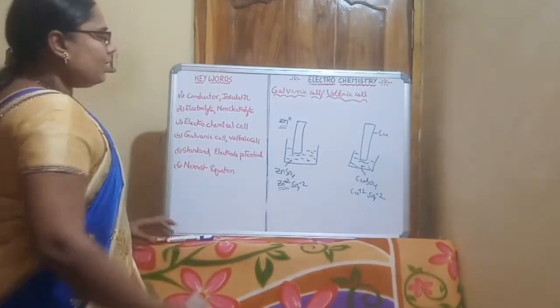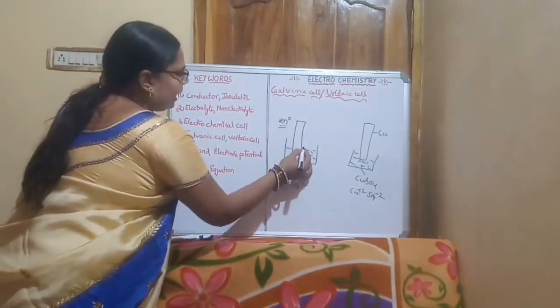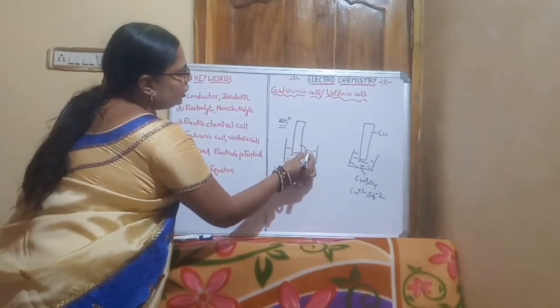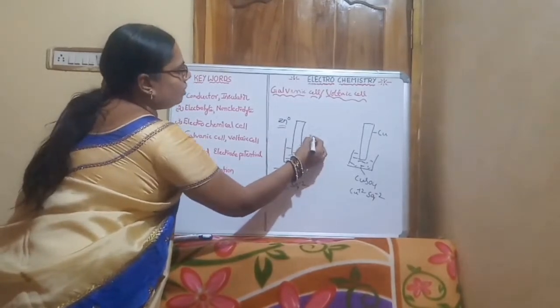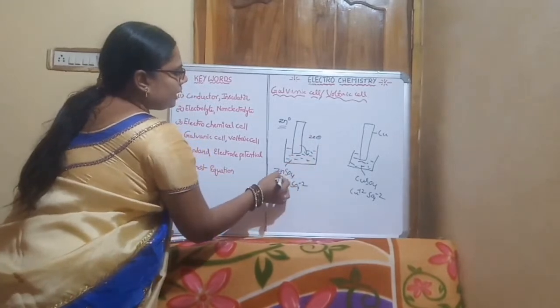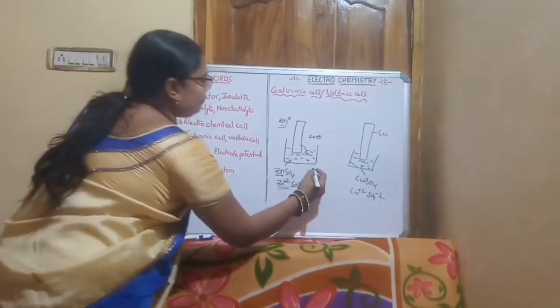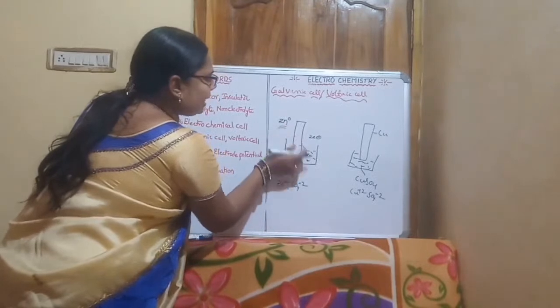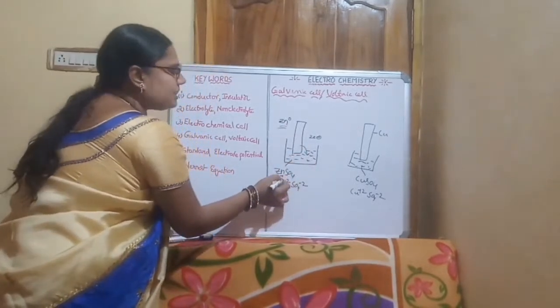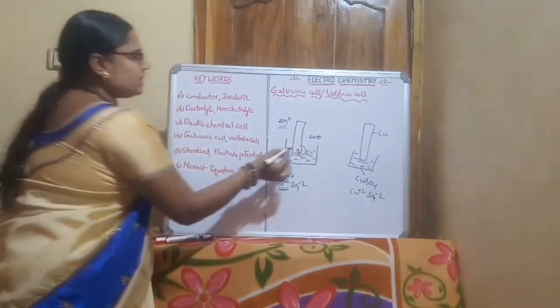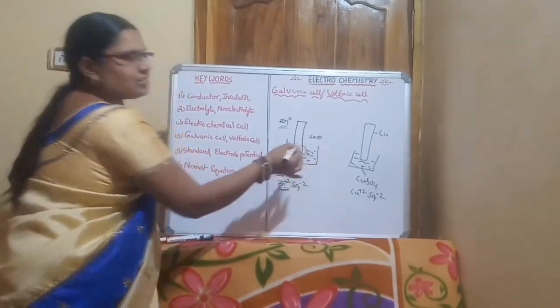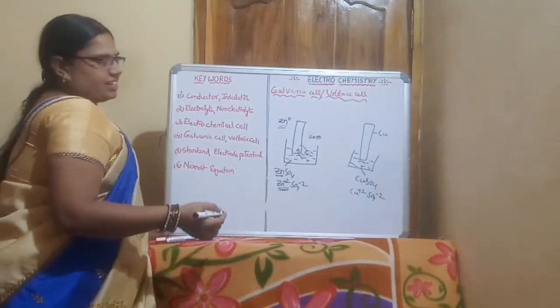What will happen? The zinc can dissolve into Zn plus 2, losing 2 electrons, and Zn plus 2 is likely to convert to zinc. That means dissolution takes place and deposition takes place here.